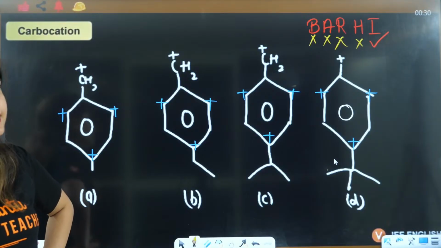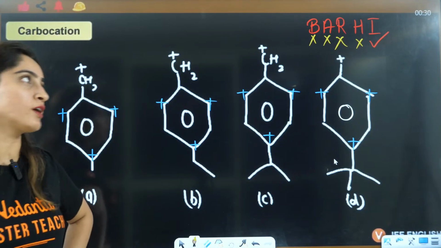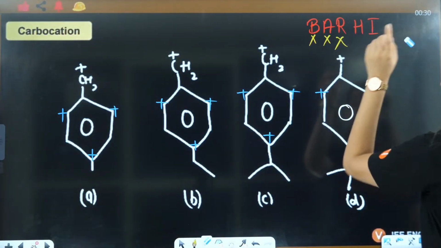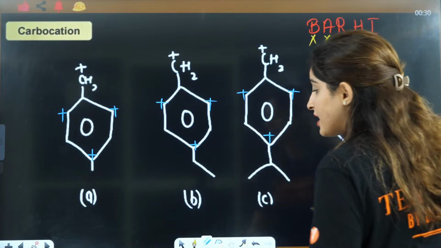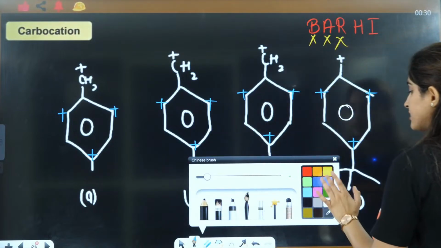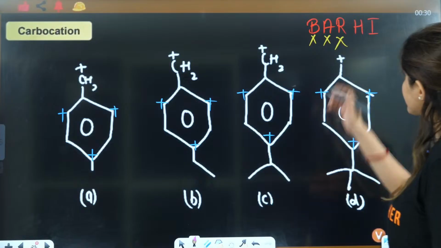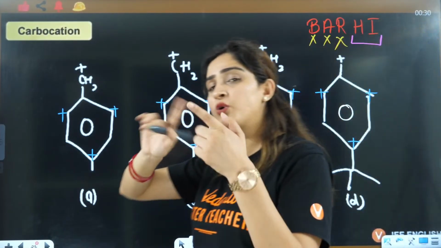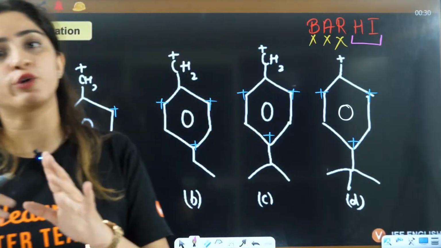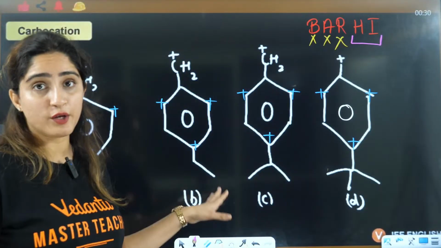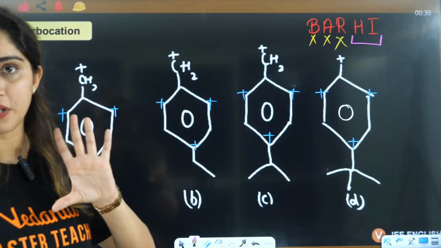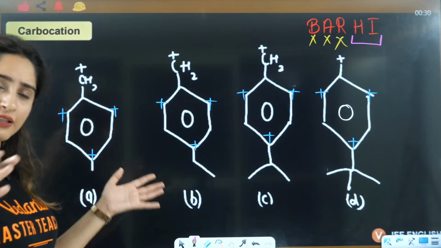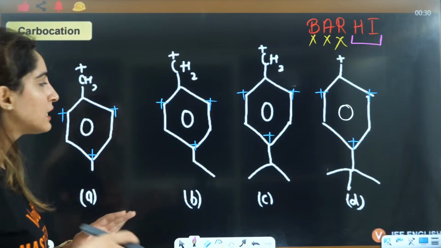Now tell me, is hyperconjugation there or not? The answer will change automatically. See, this is the maximum mistake that students make, not knowing where to apply hyperconjugation and where to apply inductive. So this is one of the questions where you can easily make mistakes, right? The student who has never done this question will definitely make a mistake, right?